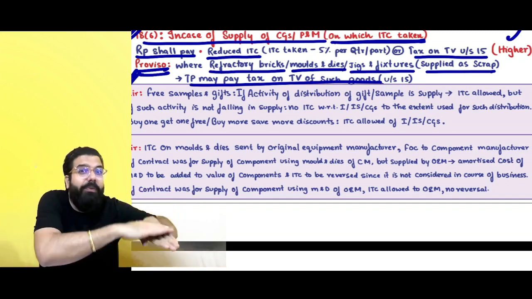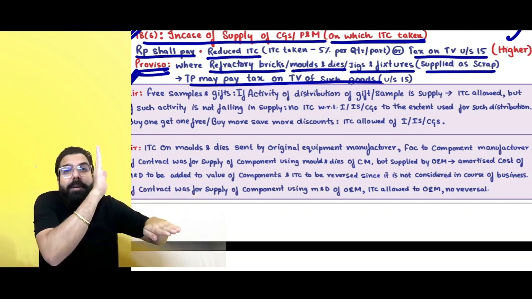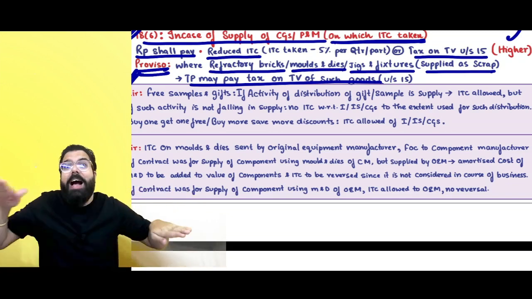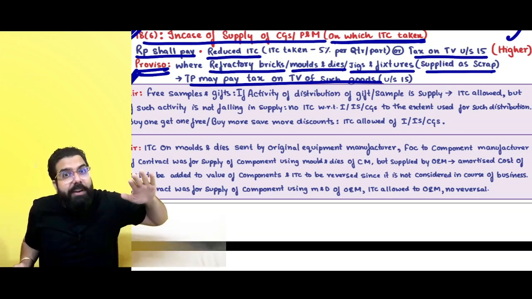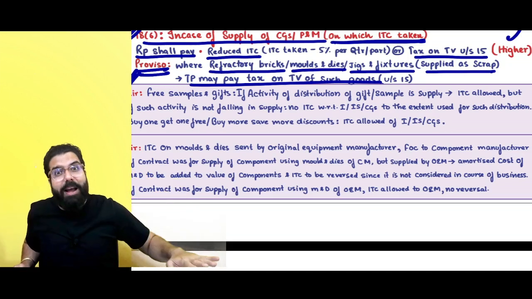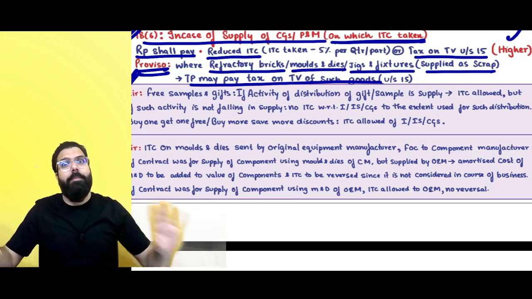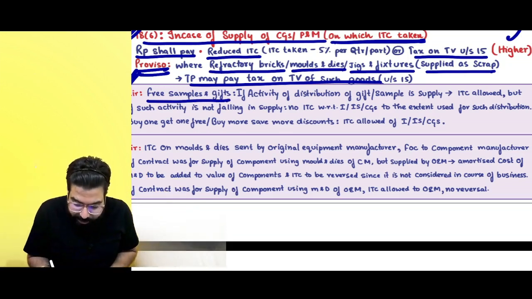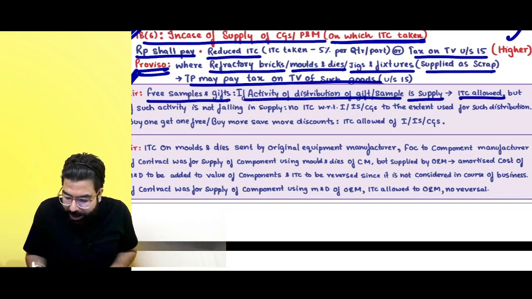If giving of a free gift falls in section 7(1)(c) and it's a supply, I will get ITC. If it is not falling in section 7(1)(c) and it is not a supply, then ITC shall be blocked. Remember always, free gift and sample: if the activity is a supply, ITC is allowed.